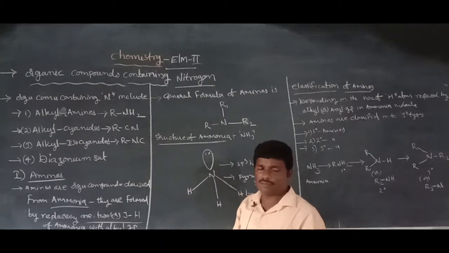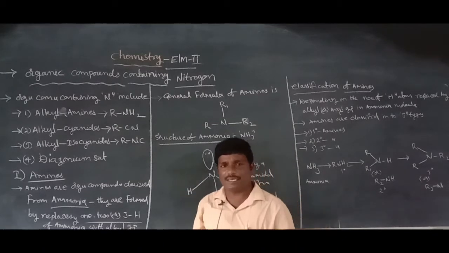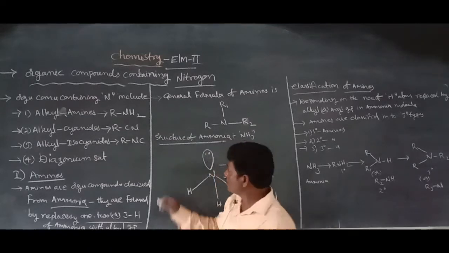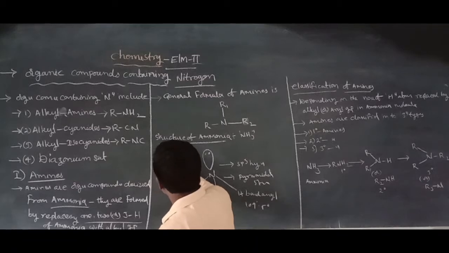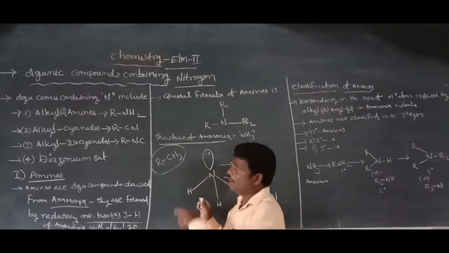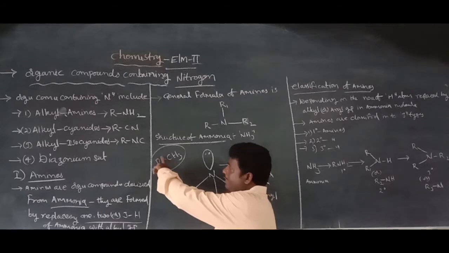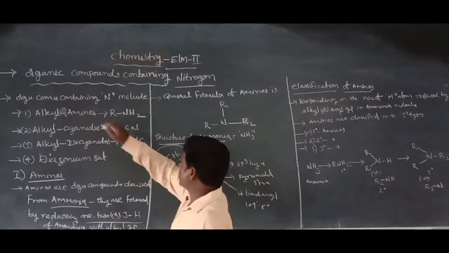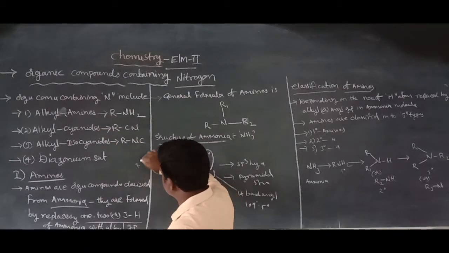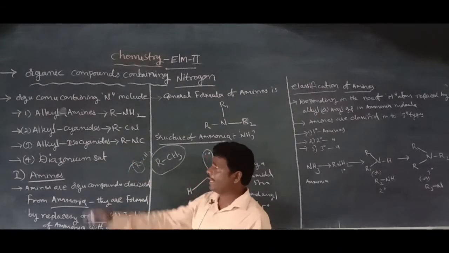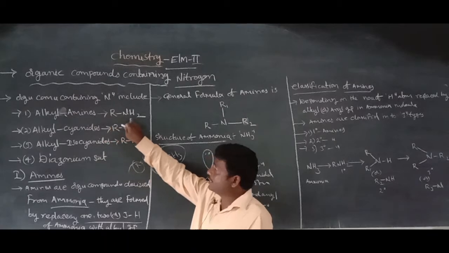Those are, first one, alkyl. Alkyl means that R is equal to any alkyl, for example CH3, which is also known as methyl or alkyl. So we have alkyl cyanide, alkyl isocyanide, and alkyl amines. R means alkyl, so R is alkyl in alkyl amines. Amines are also known as NH2.